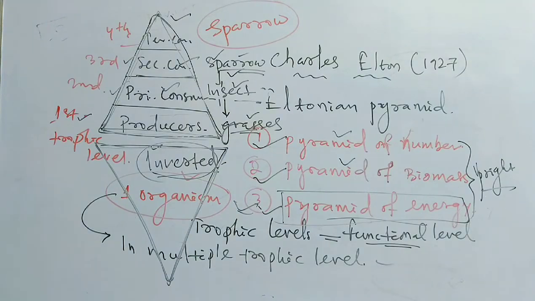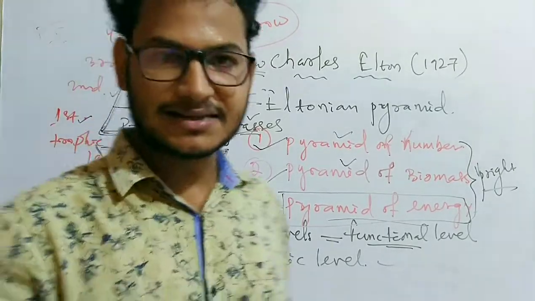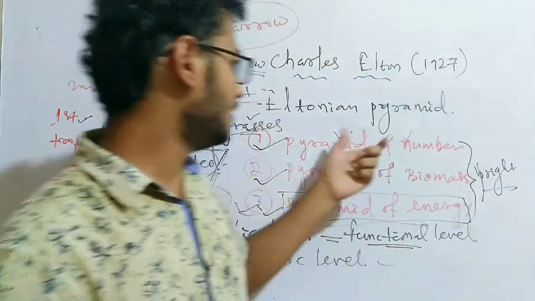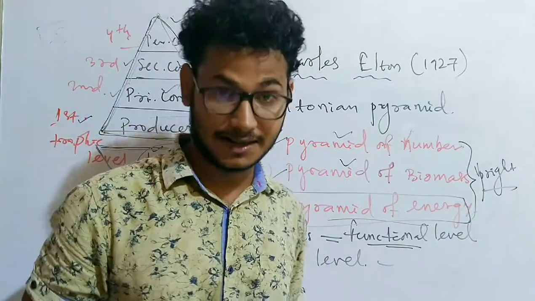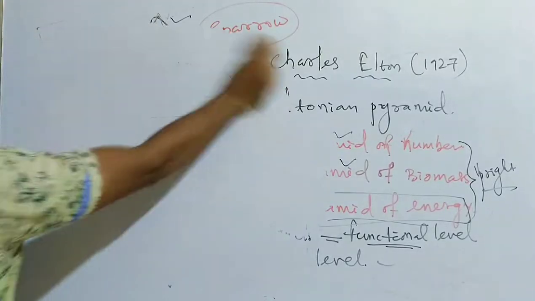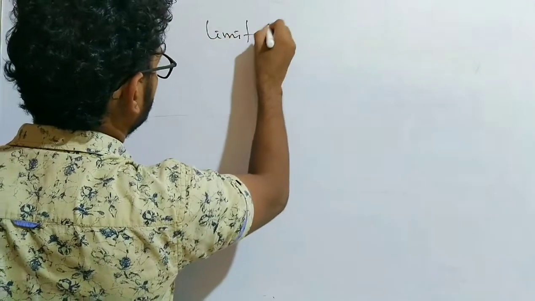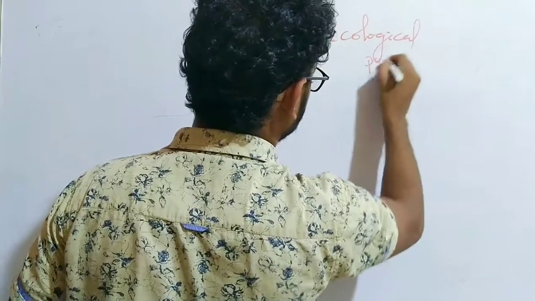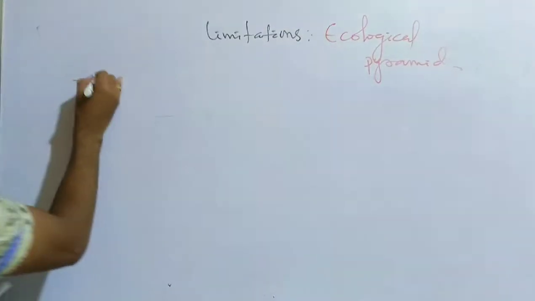Okay, my dear friends. So let's discuss first about the limitations of this ecological pyramid. At the end, I will draw different ecological pyramids to show you how the pyramids are upright in some cases and inverted in some other cases. Before that, let's know the limitations of the ecological pyramid. Yes, my dear friends, limitations of the ecological pyramid. So let's discuss one by one.